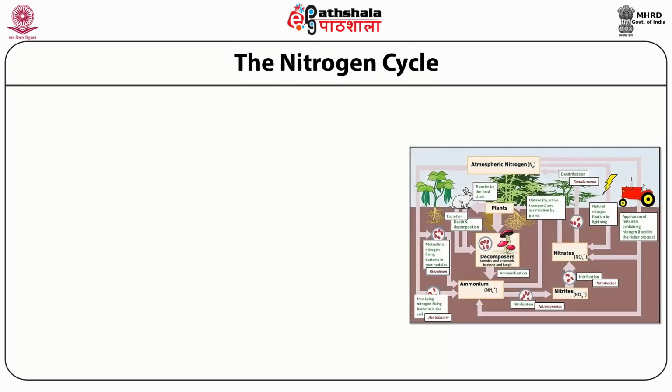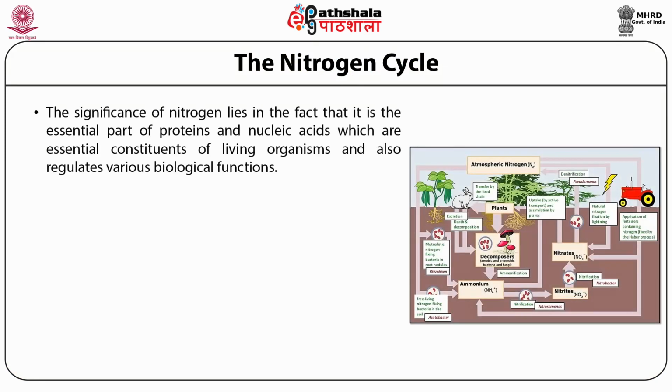The nitrogen cycle. The significance of nitrogen lies in the fact that it is an essential part of proteins and nucleic acids, which are essential constituents of living organisms, and it also regulates various biological functions. The plants and animals require a large amount of nitrogen for their existence and growth.